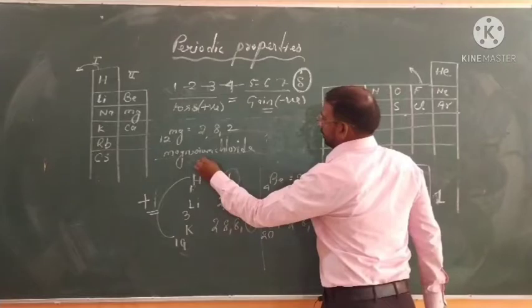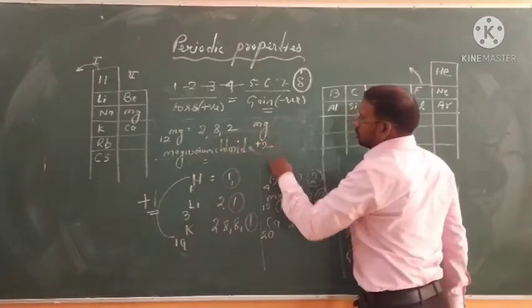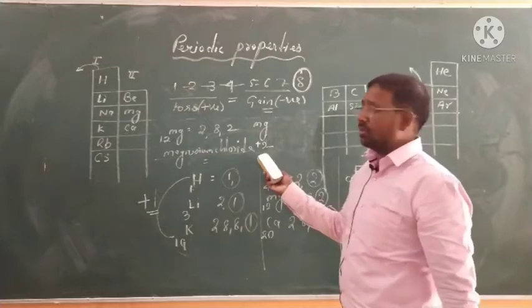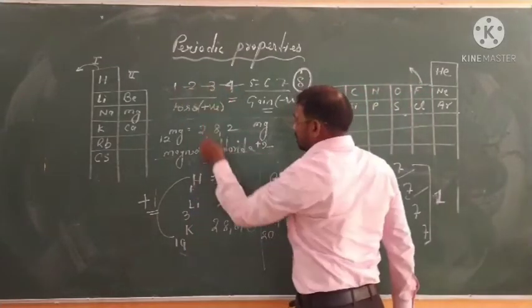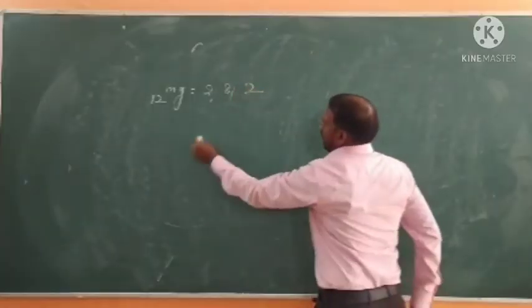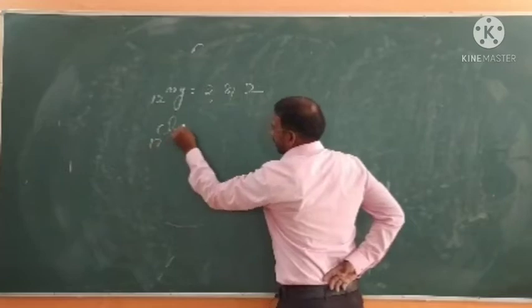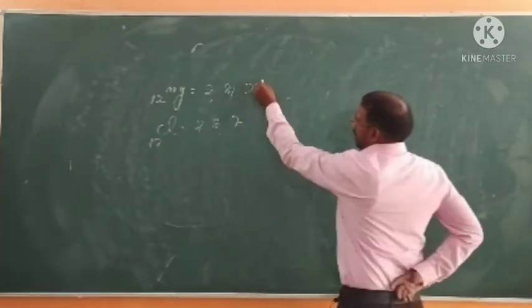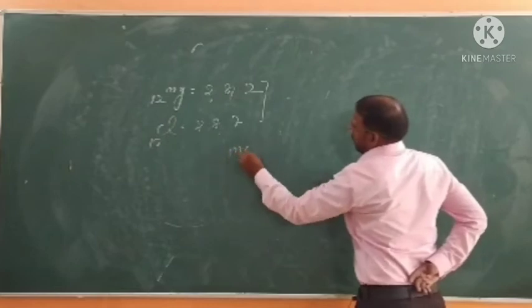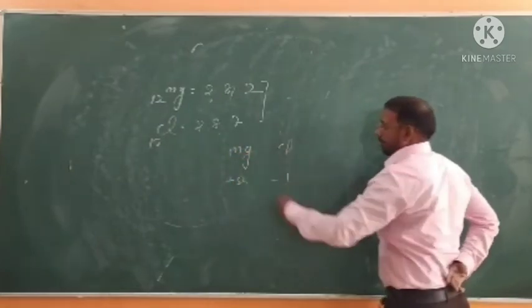So what will you write? We know that the valency of magnesium is 2, meaning plus 2. You can see that because they will lose electrons. Those who have less than 4 electrons will lose. Magnesium is 2, 8, 2. And what is the valency of chlorine? 2, 8, 7. Means you can see that magnesium can lose 2 electrons, chlorine can gain 1 electron.